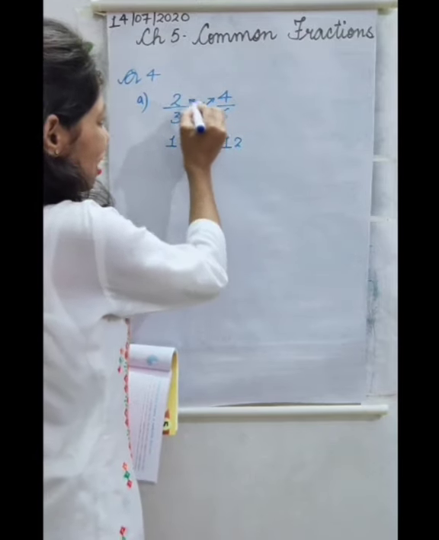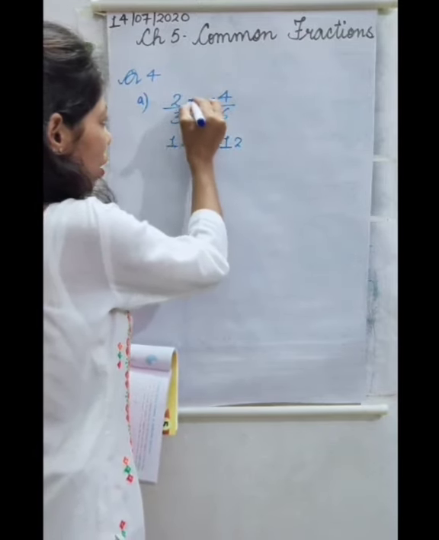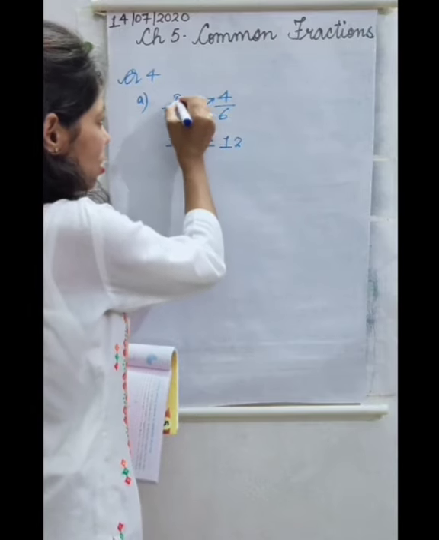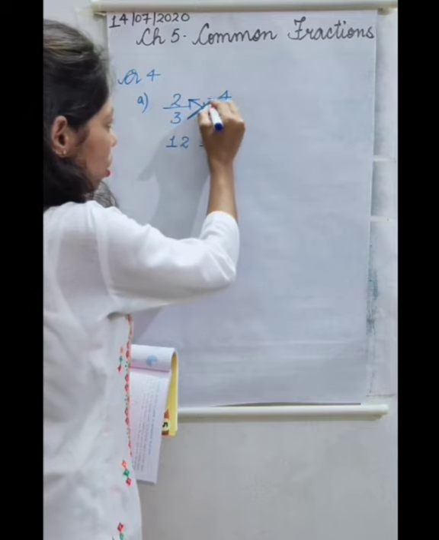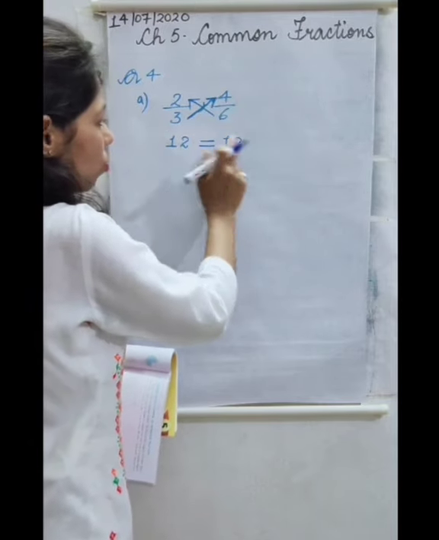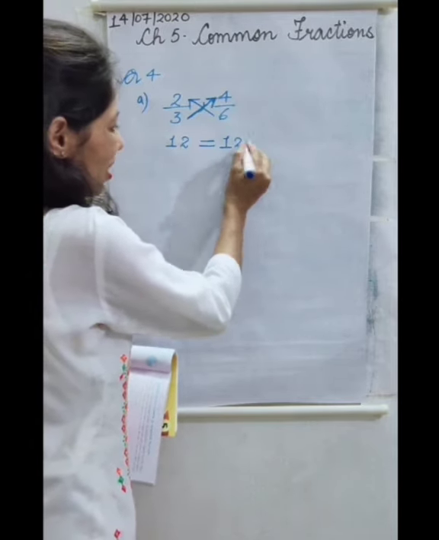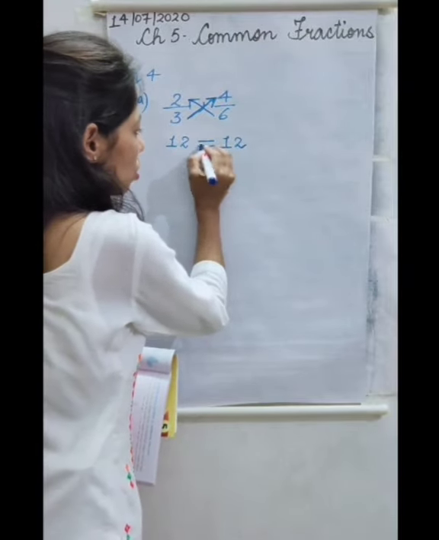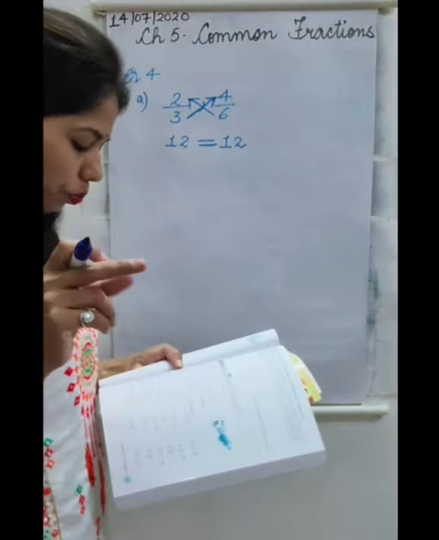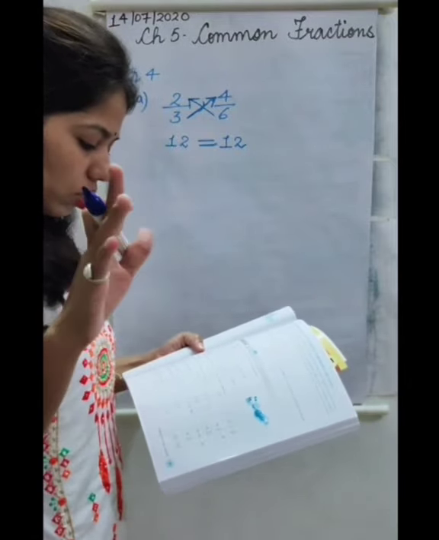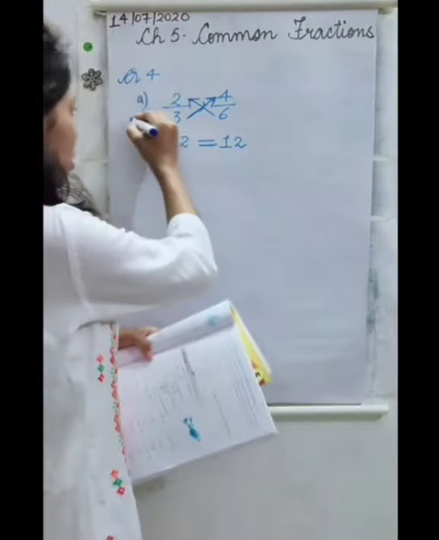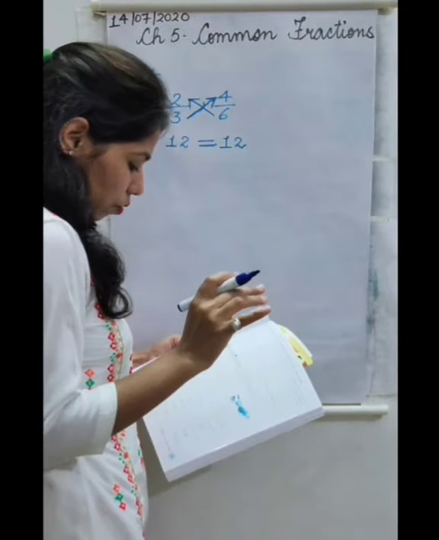We multiplied this 6, see, look at the arrow. We multiplied this 6 with this 2 and we got 12. Then this 3 with this 4, we got here 12. So it is the equivalent fraction. So it's correct. As the first one is an equivalent fraction, you just take it out. On A part, yes, it is an equivalent fraction.